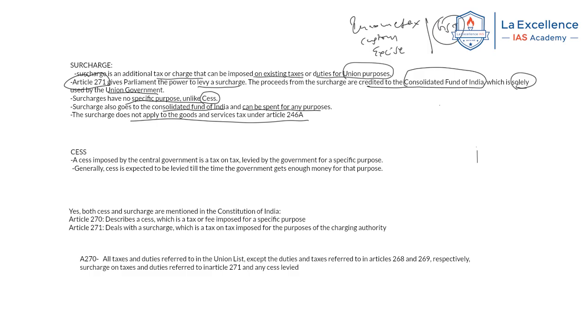Next, from the examination perspective, you have to know one thing: cess and surcharge as words are mentioned in the constitution. Okay, UPSC has a habit of asking whether these things are mentioned in the constitution or not. Yes, it is mentioned. Now, if we see just this Article 270, this is the provision given in the constitution itself.